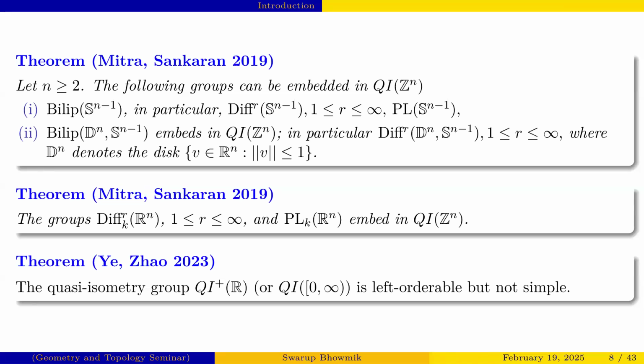And they also proved that this group cannot act on the real line. So these three results are very interesting. That means the orientation preserving quasi-isometric group of the real line is left orderable but not simple, and this group cannot act on the real line. So by using this type of results or literature survey, we study our result on that group QIR, or specifically QI plus R, you can say.